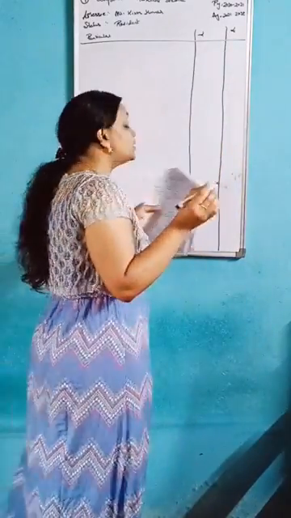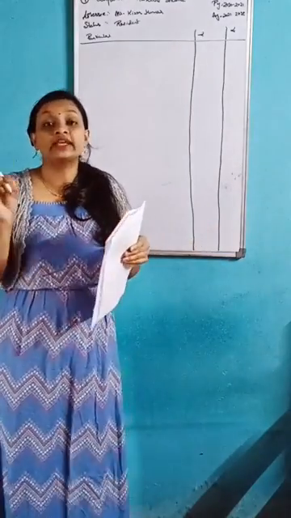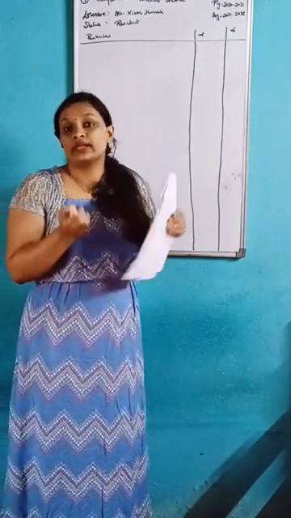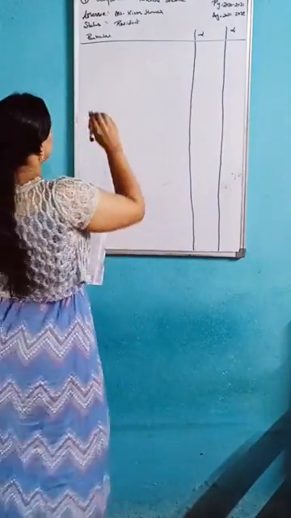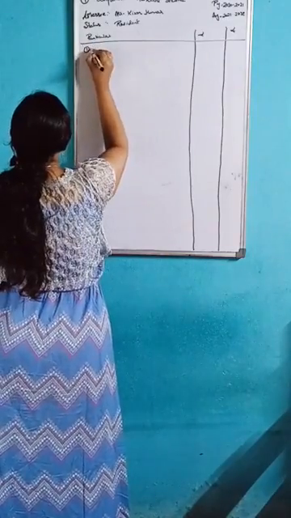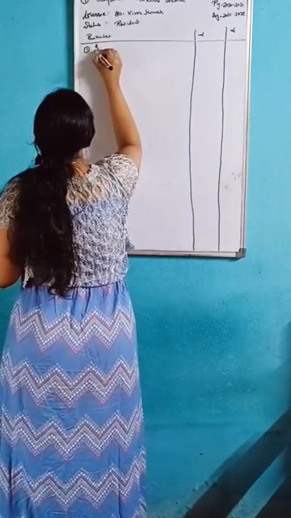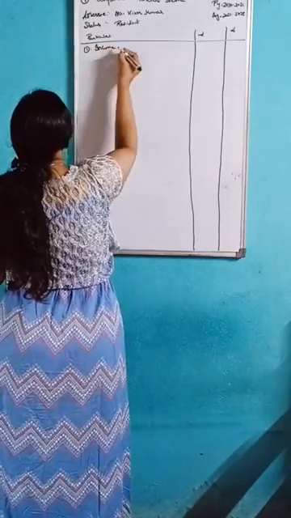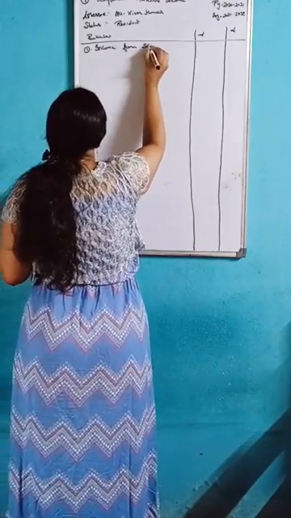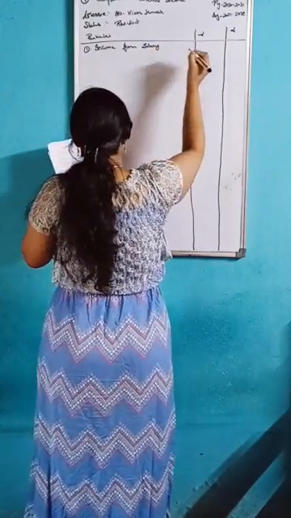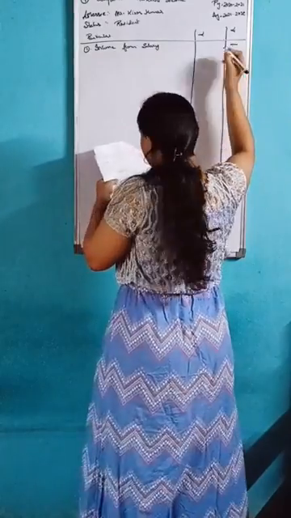In the question they did not mention income from salary, so we can write here income from salary, it's nil.